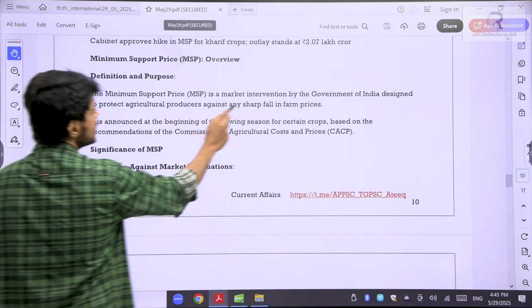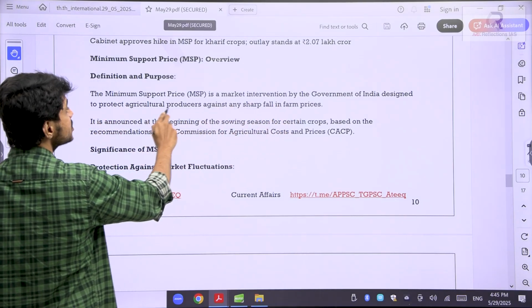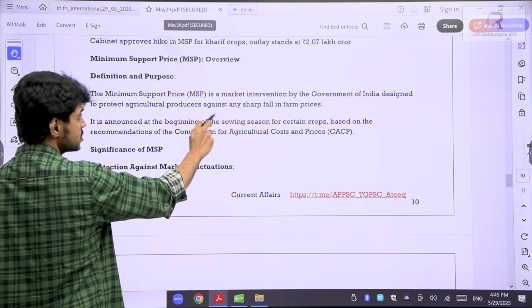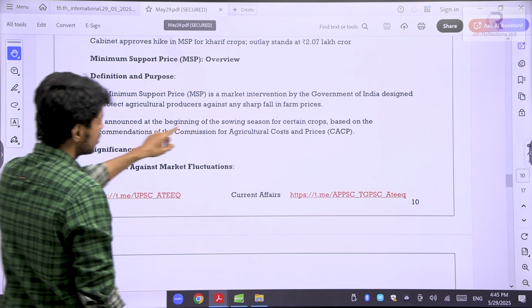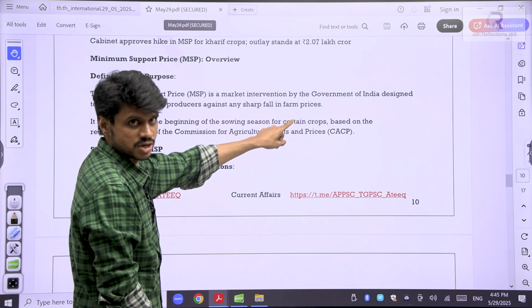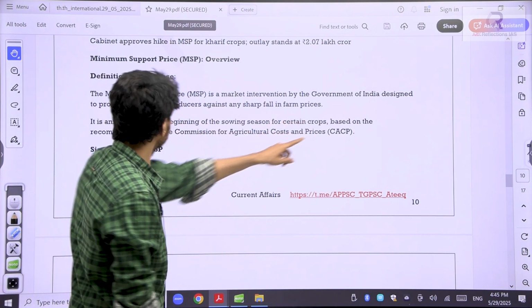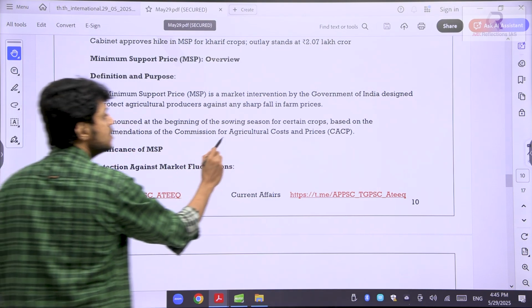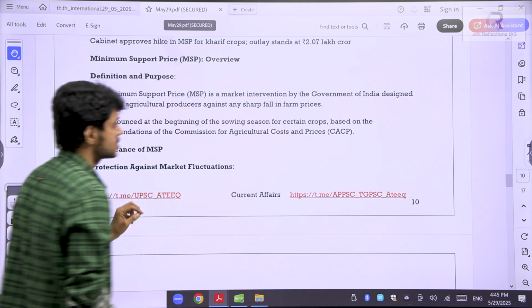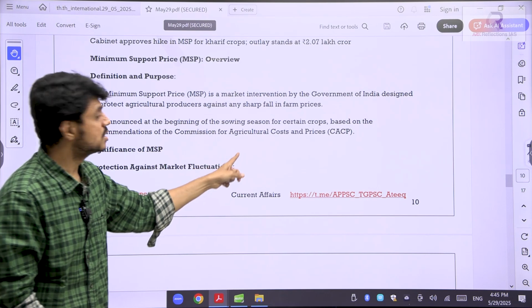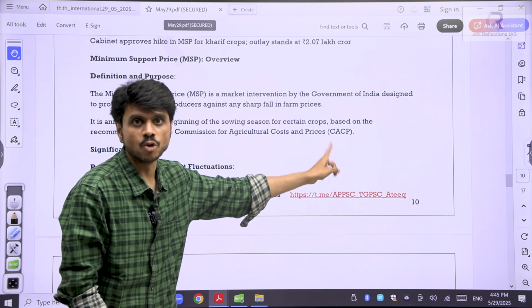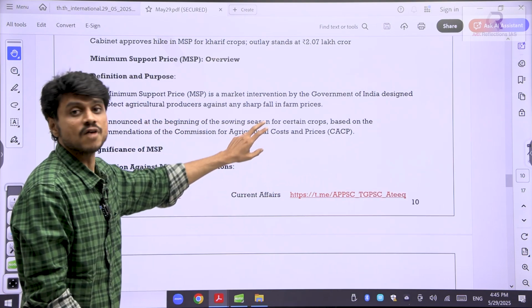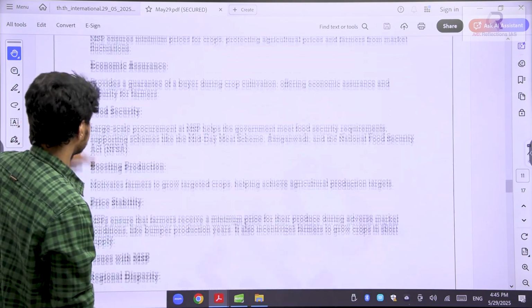This is a market intervention by the government of India designed to protect the agriculture producers against any shortfall in the farm prices. It is announced at the beginning of the sowing season, very important for the prelims, for certain crops based on the recommendation of the Commission for Agricultural Costs and Prices. So the recommendation is given by CACP, a very important body, and this will be finally approved by the government.